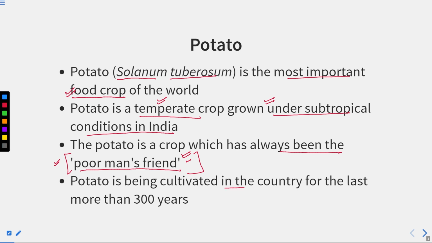Potato has been cultivated for more than 300 years. I mean, for 300 years potato has been cultivated in different countries. So as we talk regarding food, potato is one of the very important food crops.